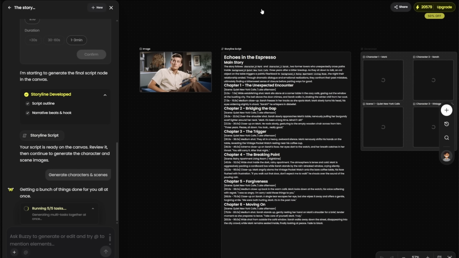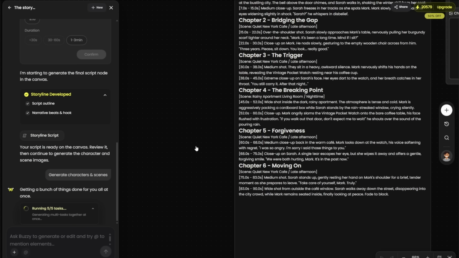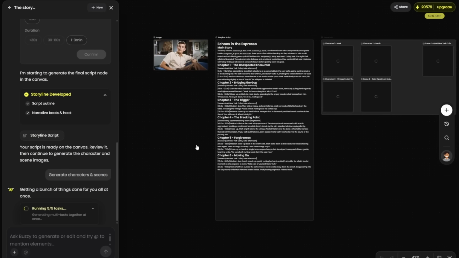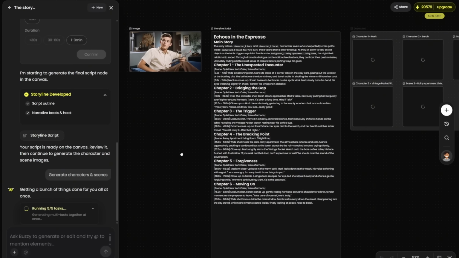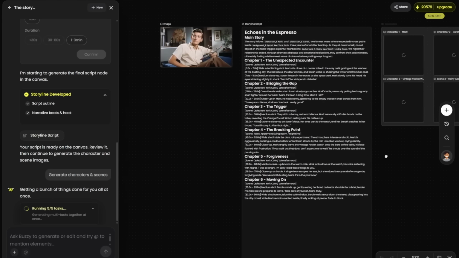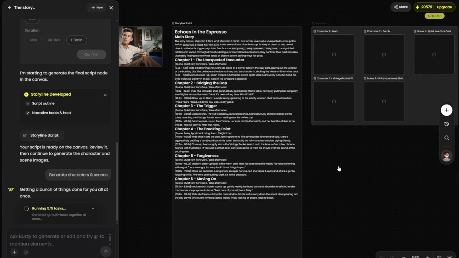Guys, by navigating here, you can press and hold control so you can zoom in, because if you don't press and hold control, when you scroll your mouse, it's going to go up and down. And then you can press and hold the space bar and click and drag, so you can move it left to right.